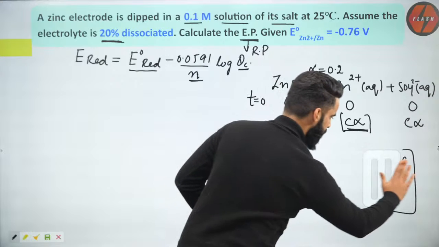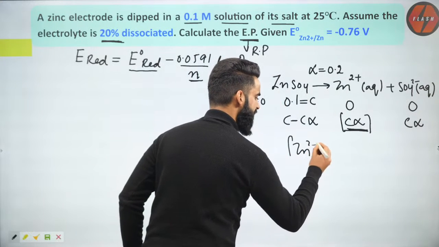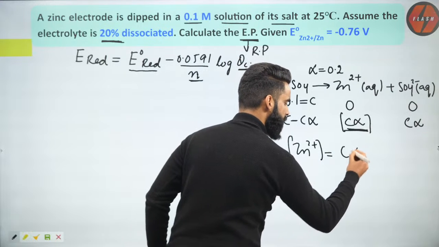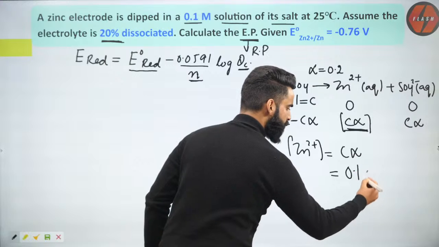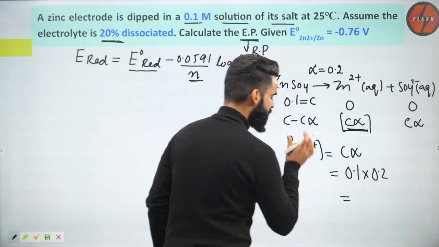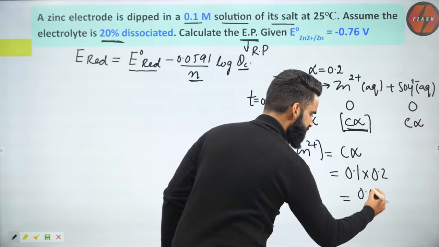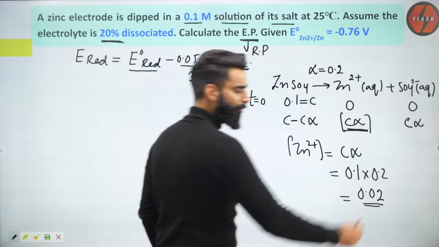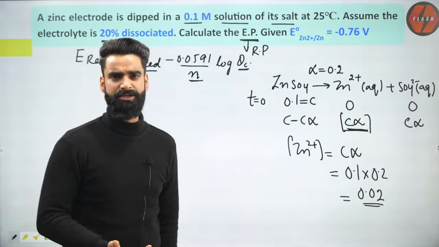So what am I going to do? Have a look guys. I'm going to write concentration of Zn di positive. I got to know that is equal to C alpha. C value already you guys know, that is equal to 0.1. Alpha value you guys know, that is equal to 0.2. So concentration of Zn di positive in the container is going to be 0.02 molar. Correct? When the electrolyte is 20% dissociated.